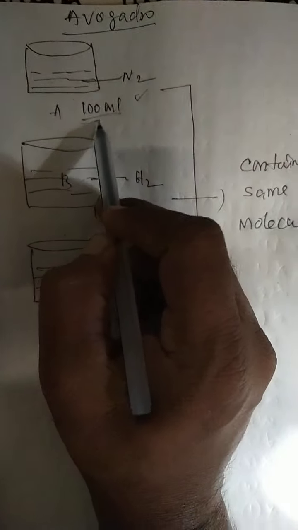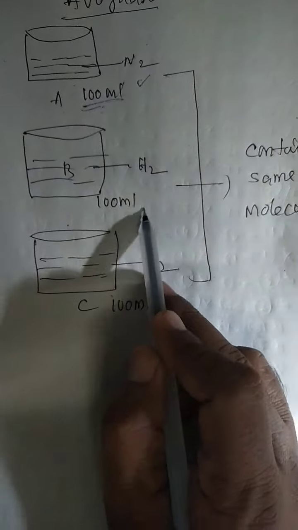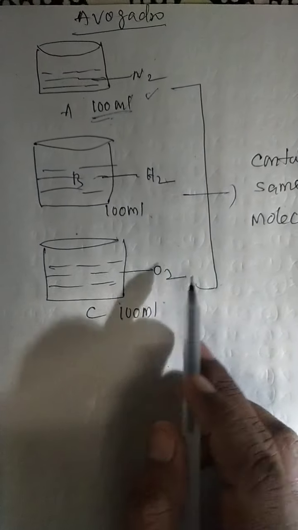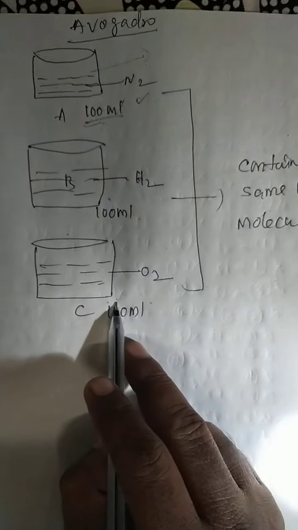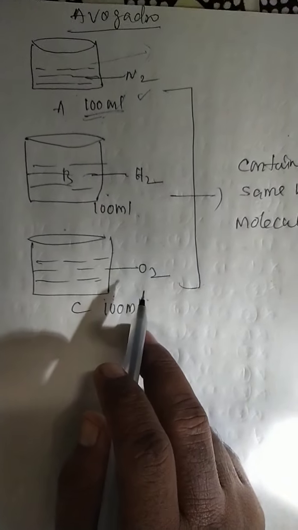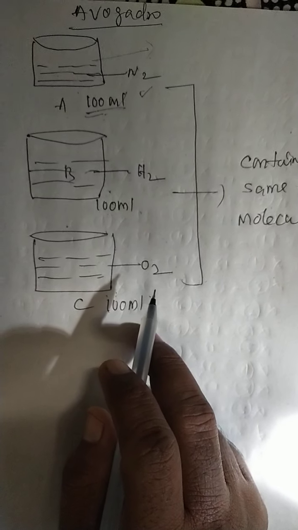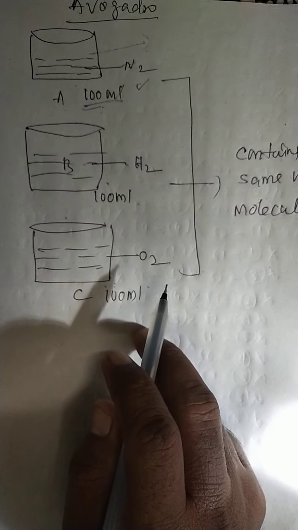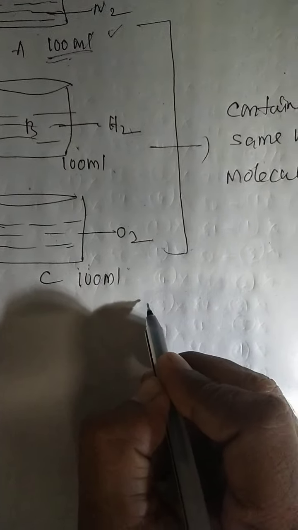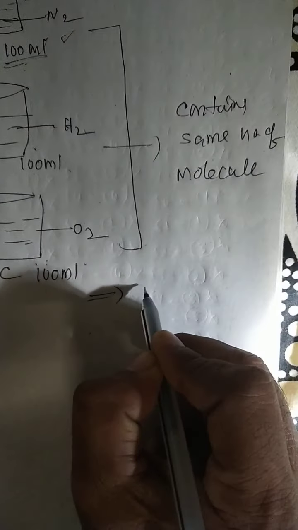For example, 100 ml of nitrogen, 100 ml of hydrogen, 100 ml of oxygen are always equal. Here 1 lakh molecules are there, here also 1 lakh molecules, here also 1 lakh molecules. It means equal volume of all gases under similar conditions of temperature and pressure contain an equal number of molecules. So that's why Avogadro number is suggested.